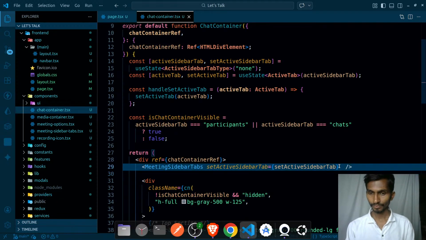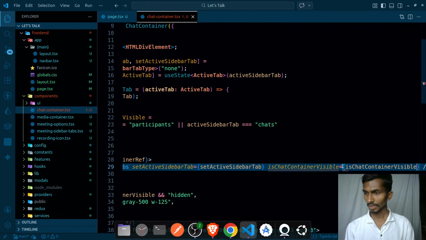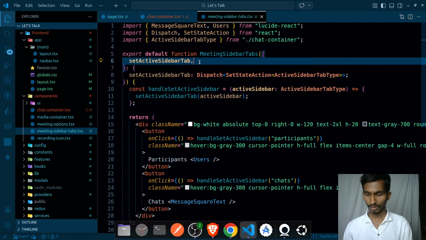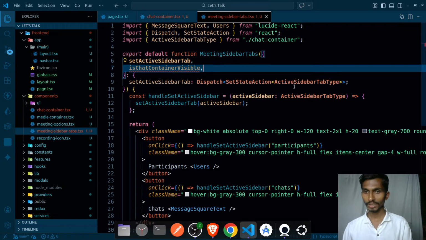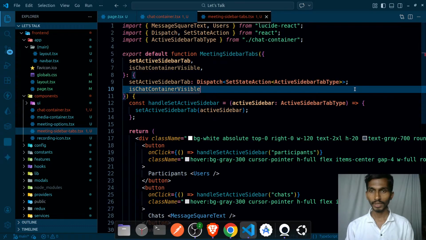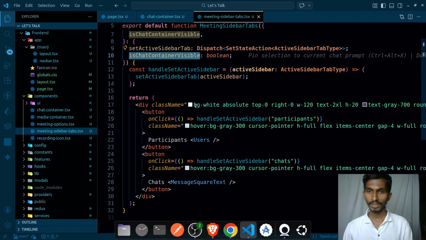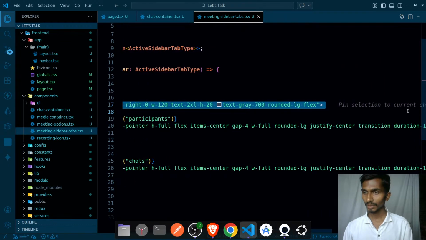And is the chat, let's simply copy it, Control C, and paste it over here. I'm going to be just simply sending it to this one as well, and I'm going to be getting the value of is the chat container visible. And if chat container is actually visible, this is actually going to be a boolean type, just like this. And if a chat container is actually visible, in that case this particular sidebar container should be hidden.